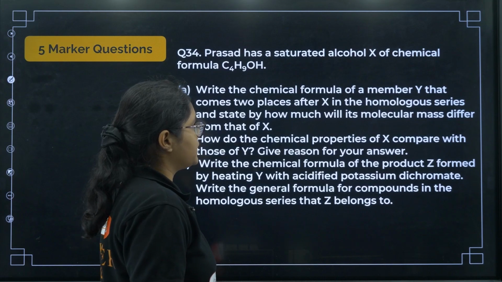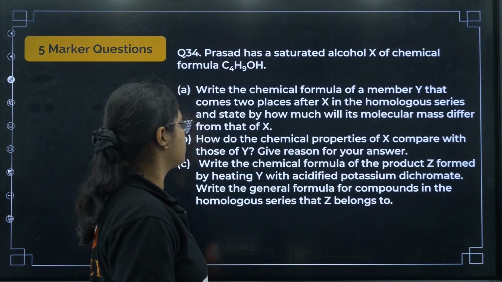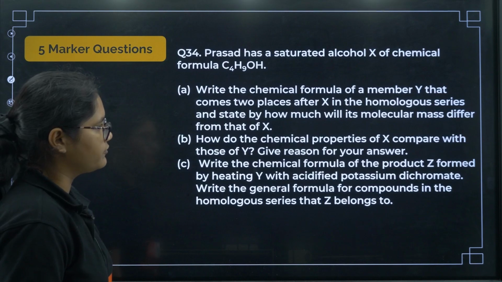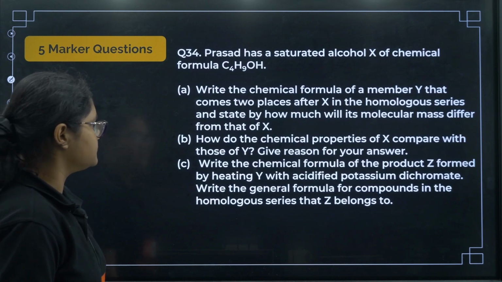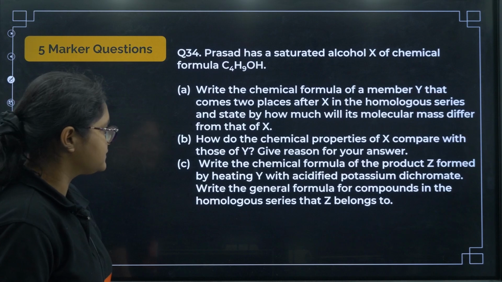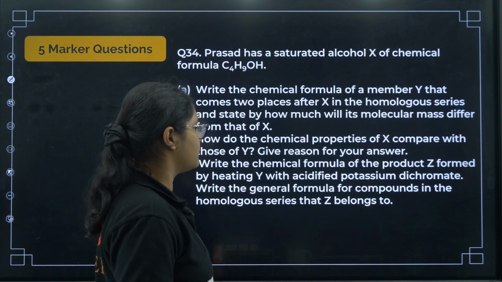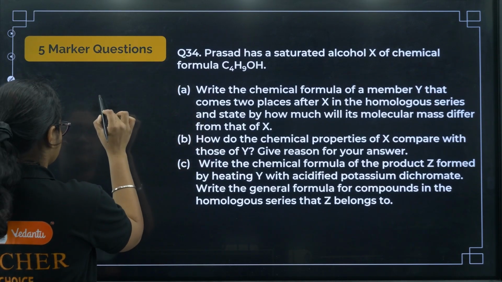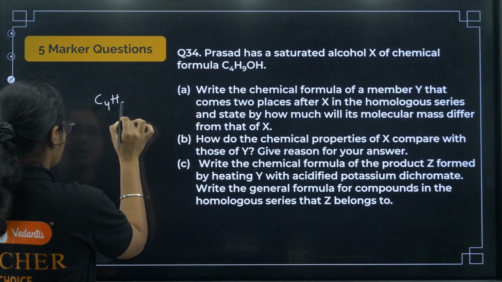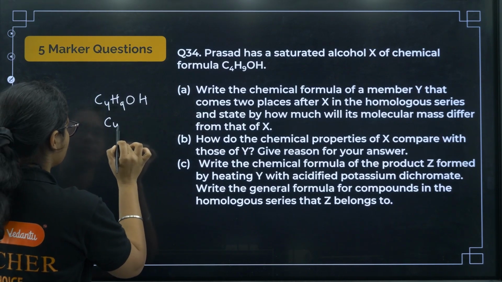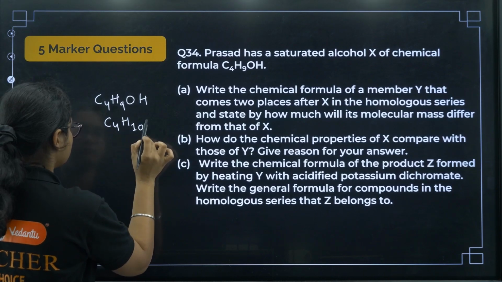Prashad has a saturated alcohol X of chemical formula C4H9OH. Write the chemical formula of a member Y that comes 2 places after X in the homologous series and state by how much will its molecular mass differ from that of X. So if X is C4H9, okay, so I can just write down C4H10O, right?